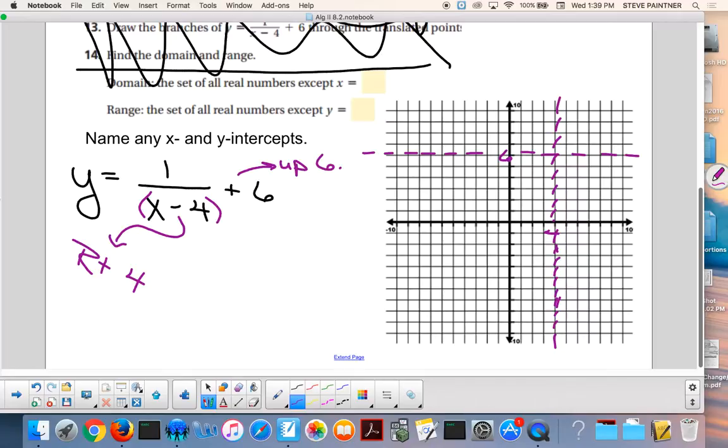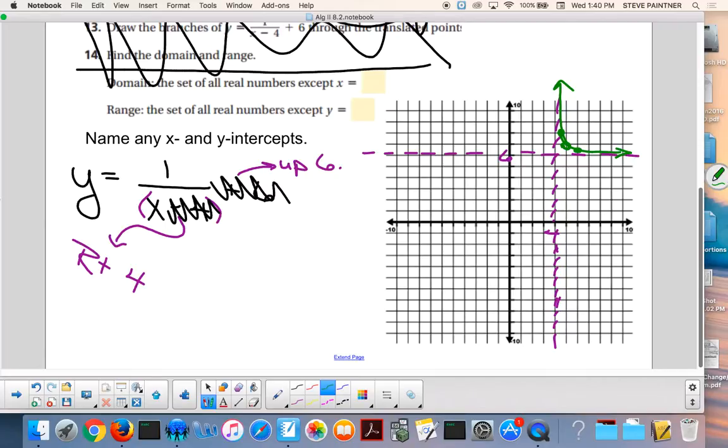That's it. Now, guess what? You took care of this. You did this. What's left? 1 over x, the parent. It's just the parent. If you memorize the parent, you got it. Okay, here we go. From the new origin, let's go where? Over 1, up 1. Thank you for remembering that. From the new origin, go over 2, up a half. And then from the new origin, go over a half, up 2. Got it. That's good enough, guys. We don't have to do 100 points. There you go.